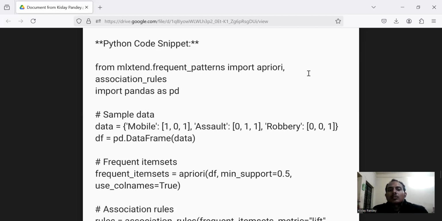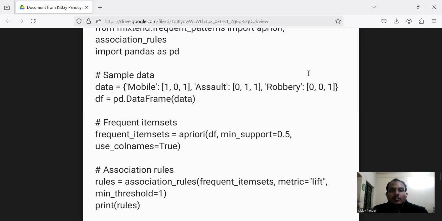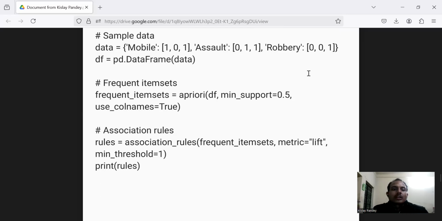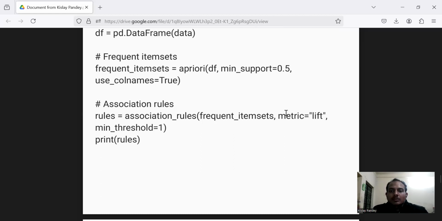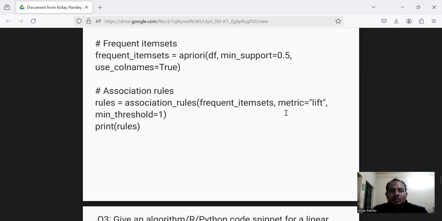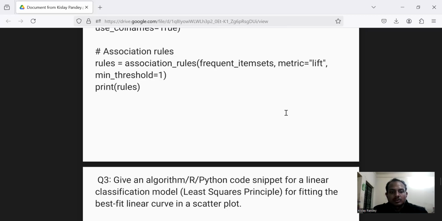Sample data: data equals the sample data that we have, mobile 101, assault 011 and robbery 001. df equals pd.DataFrame(data). Frequent itemsets equals apriori(df, min_support=0.5, use_colnames=True). Association rules: association_rules(frequent_itemsets, metric lift, min_threshold equals 1), which is print rules.